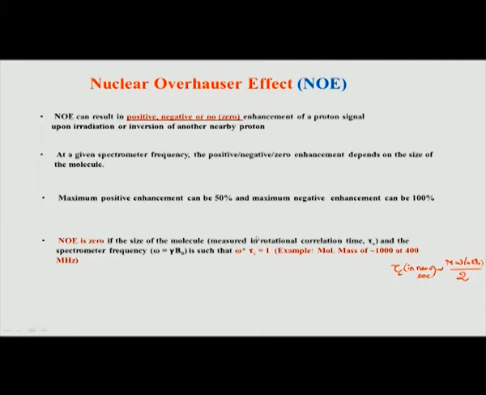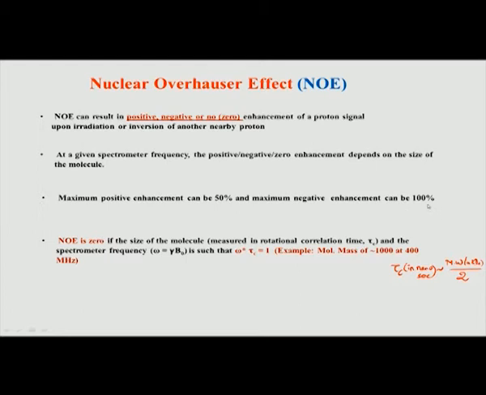So, what is the maximum possible enhancement that you can achieve with all this, given that you are not in this regime, that means you are not equal to 1, you are either below 1 or above 1. If you are above 1, we say that the NOE effect is negative, that means it is a negative enhancement, the peak intensity will decrease if I irradiate a neighboring hydrogen. The maximum negative enhancement can be up to 100%.